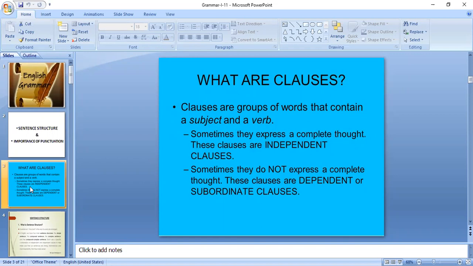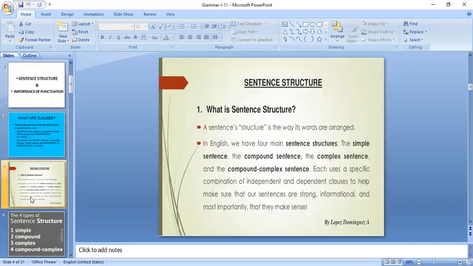But in some sentences, only two main clauses make a sentence meaningful. How, and what are those sentences? Let's see. Today we are discussing sentence structure.